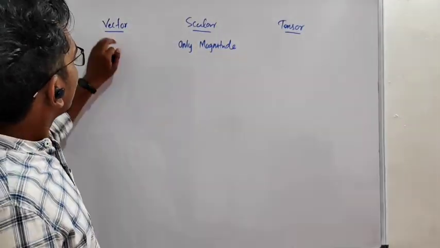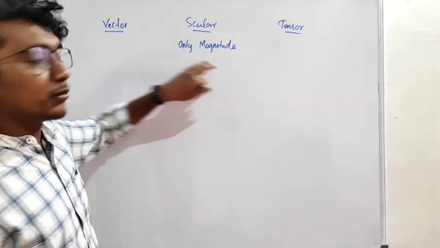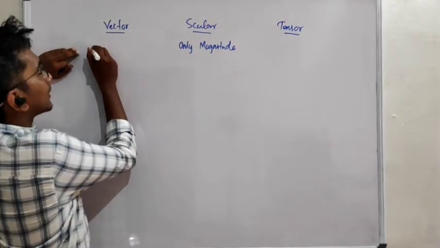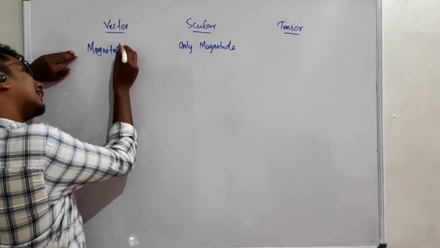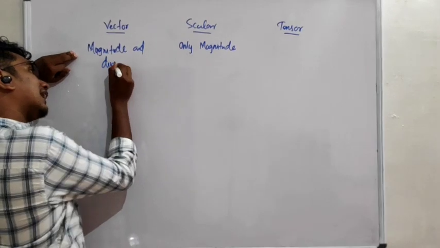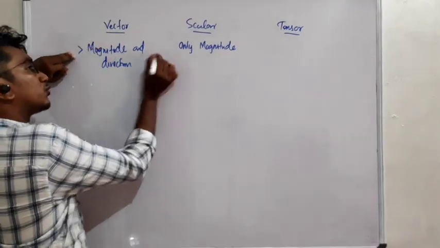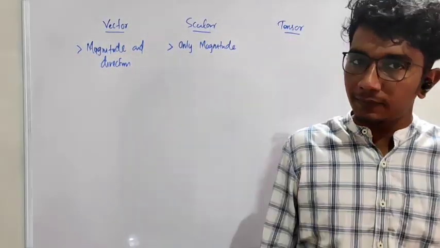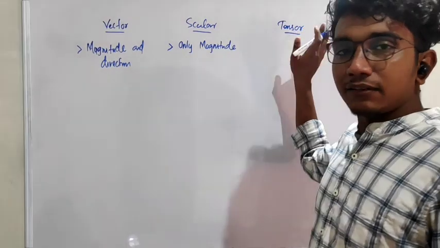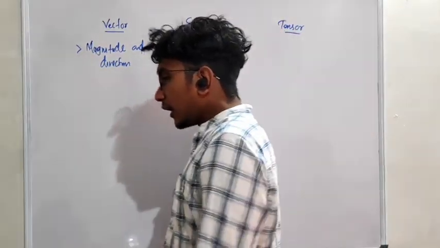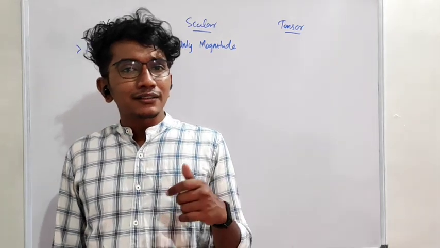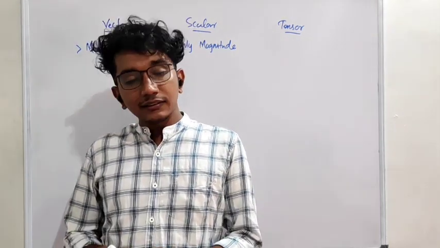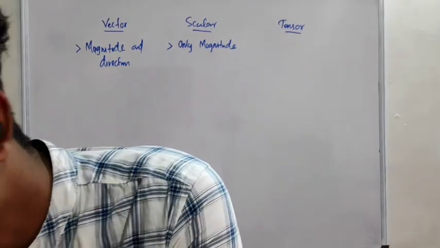I would like to give you another one. What are vectors? Scalars have only magnitude, and you must have heard what vectors are. Vectors have both magnitude and direction. These vector quantities have both magnitude and direction. And then there is another thing, let it be there, we will discuss that. Then there is another question: what are this magnitude and direction? It's very simple, and I would like to explain it by using a simple example.